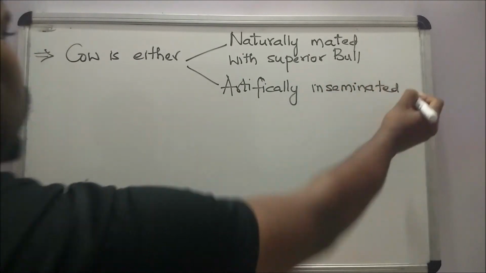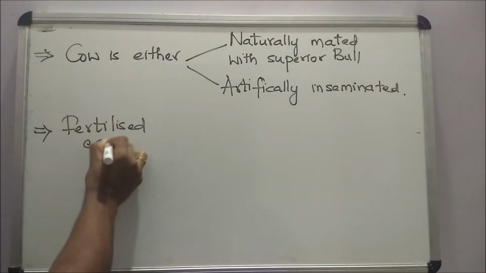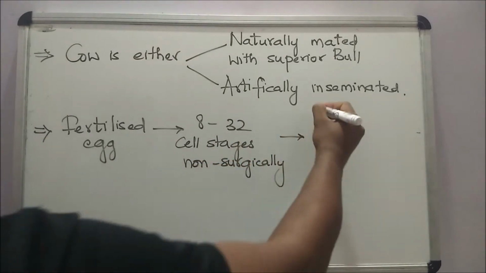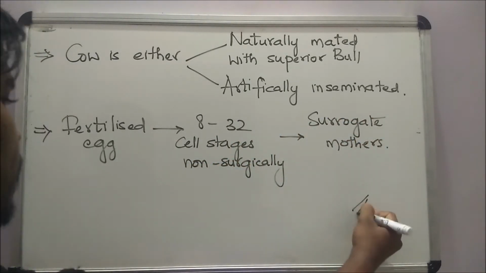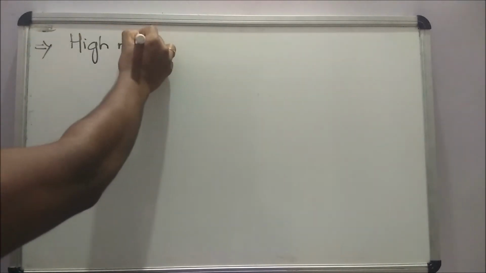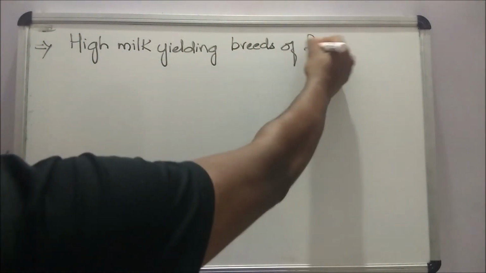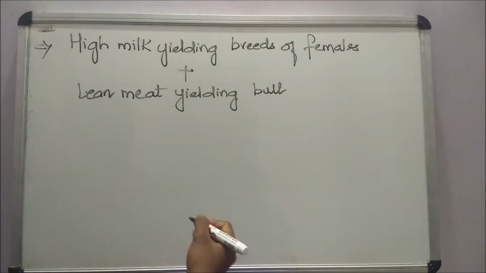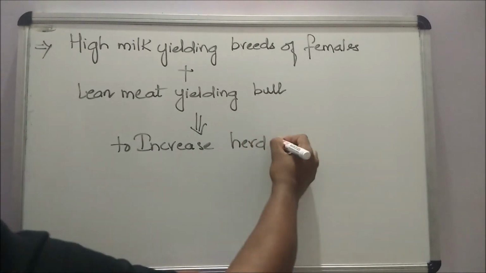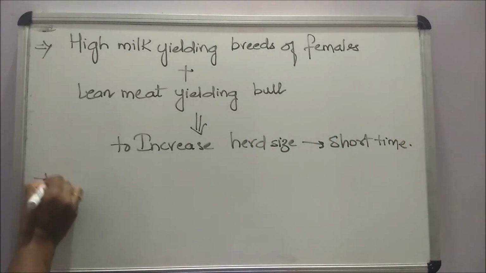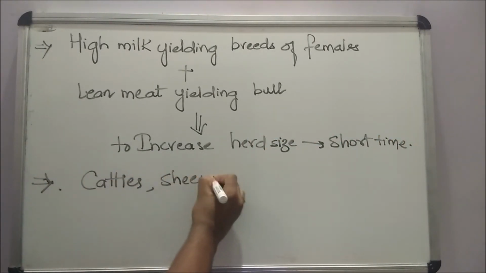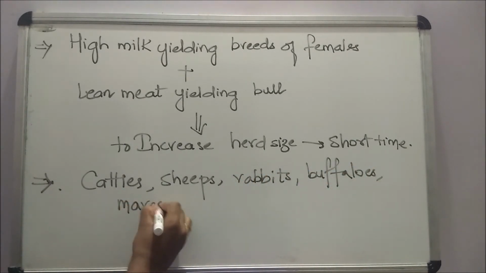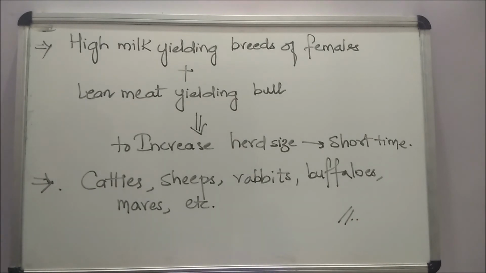The fertilized egg is recovered at around 8 to 32 cell stages non-surgically and then transferred to surrogate mothers. Using this technique, high milk yielding breeds of females and lean meat yielding bulls have been bred successfully to increase the herd size in a short time.